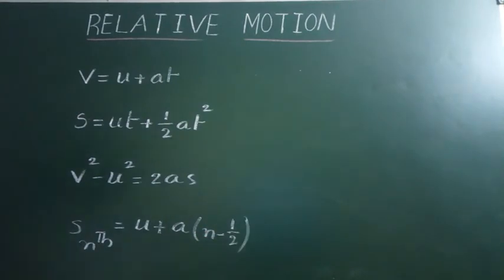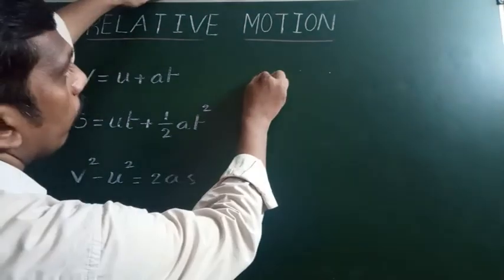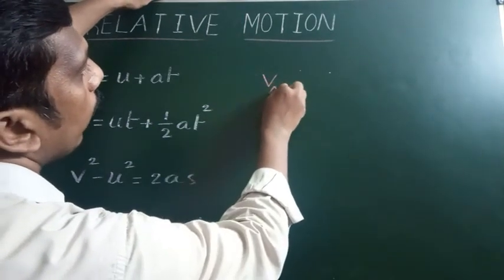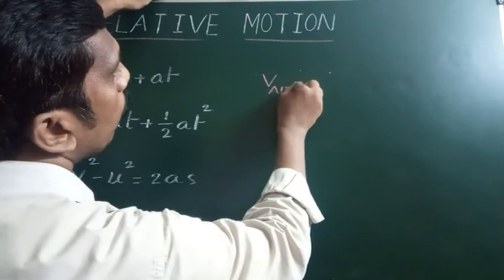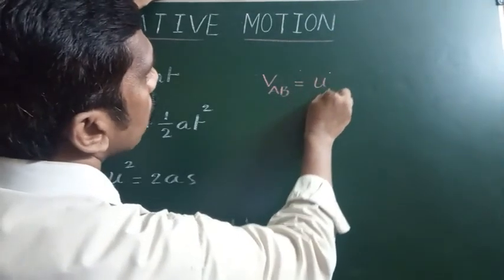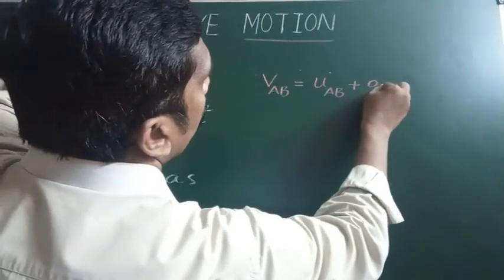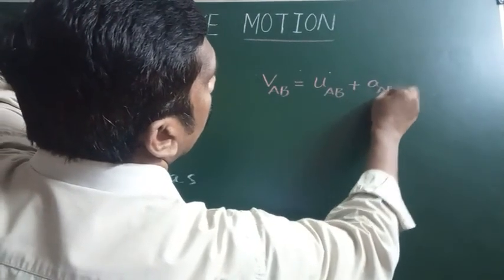Now these equations in relative motion, the same equations we can write like this. Final velocity of A with respect to B is equal to initial velocity of A with respect to B plus acceleration of A with respect to B into t.